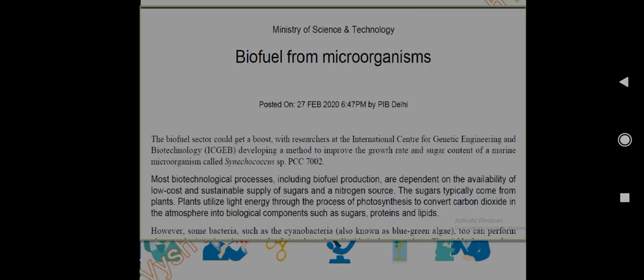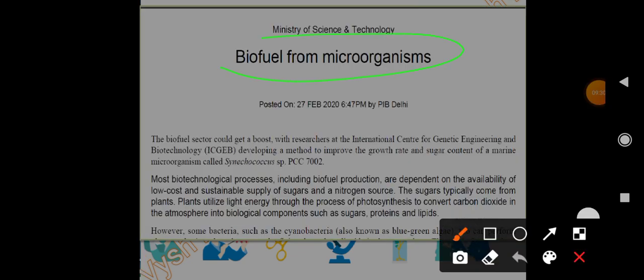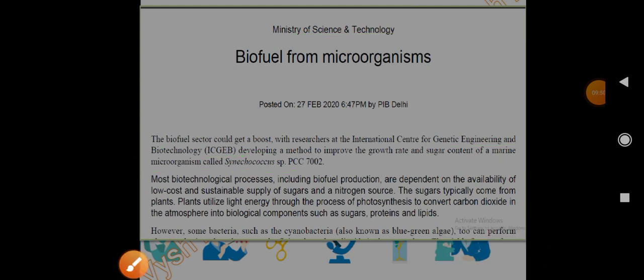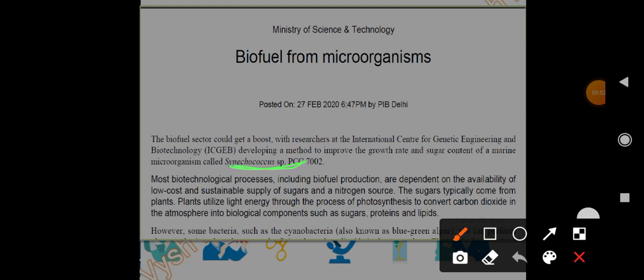Then I was talking about biofuel. So biofuel from microorganisms. The researchers at the International Centre for Genetic Engineering and Biotechnology, that is ICGEB, have developed a method to improve the growth rate and sugar content of a marine microorganism called Cyanococcus. So this Cyanococcus can be used as biofuel. In order to improve its yield, or its growth rate and sugar content, the scientists have come up with a method so that it can be used as biofuel, right?